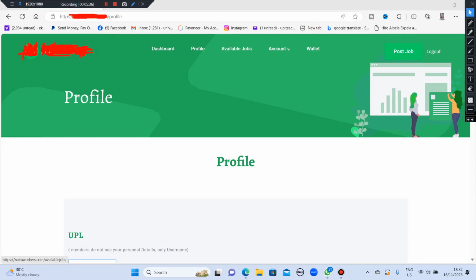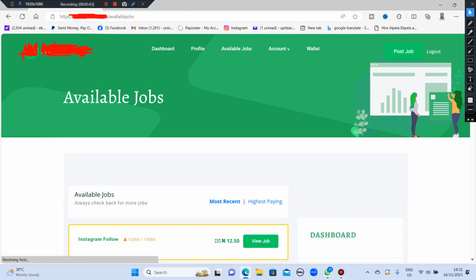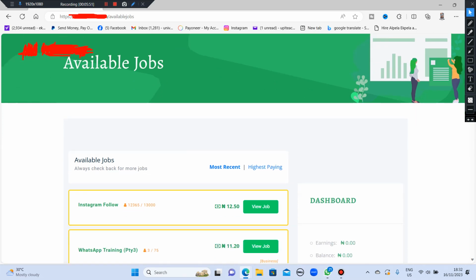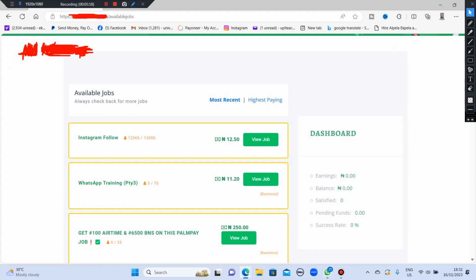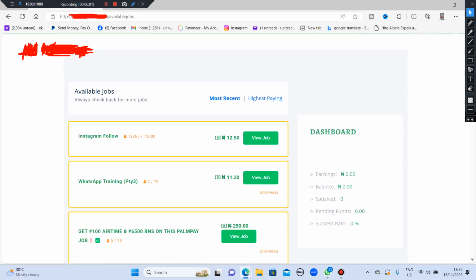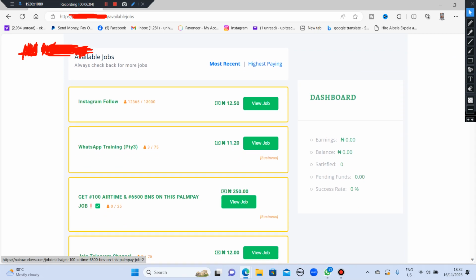So the next one we'll be looking at is the available jobs. When we click on it, it's going to show us the available jobs we have in this platform. Now, if you check here, you're going to see available jobs. So these are jobs that you can do and get paid. This one you can see 12 naira 50 kobo, WhatsApp training, 11 naira 20 kobo, WhatsApp get 100 naira airtime.